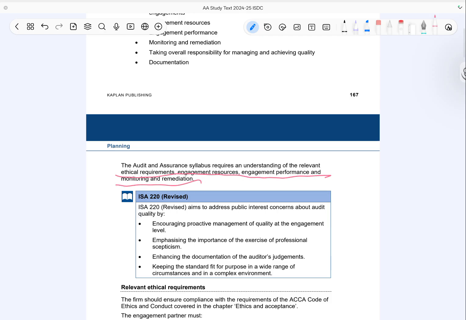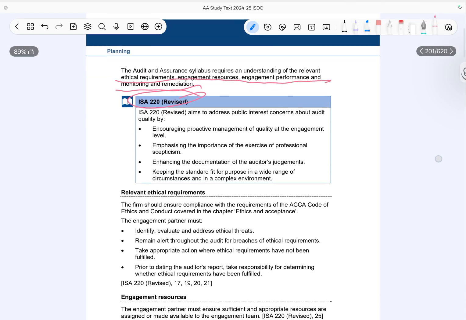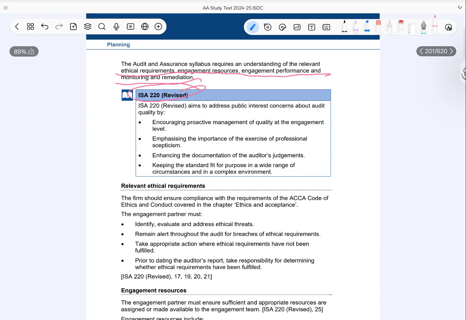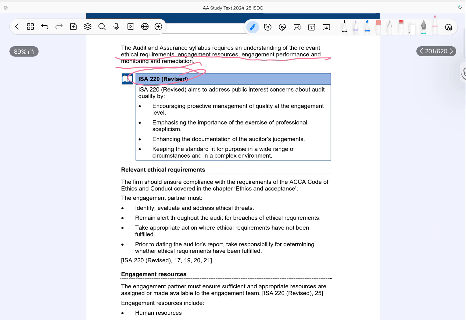Now, ISA 220 revised focuses on improving audit quality. It encourages proactive management of quality at the engagement level. It also emphasizes the importance of professional skepticism throughout the audit. Another key focus is better documentation of the auditor's judgments. Overall, the standard is designed to remain effective even in complex and changing environments.